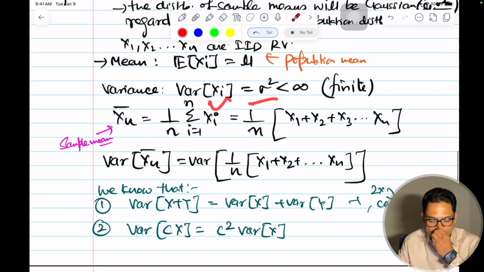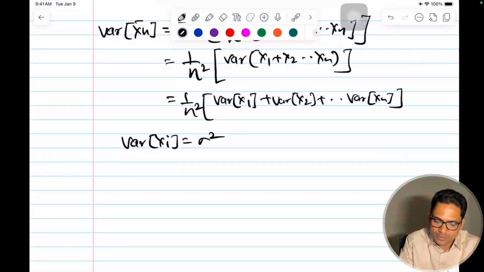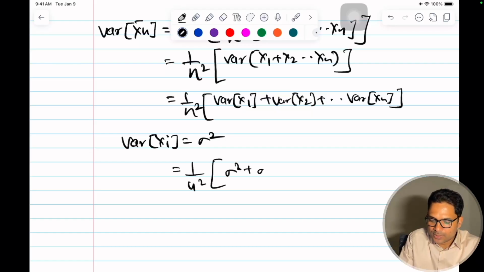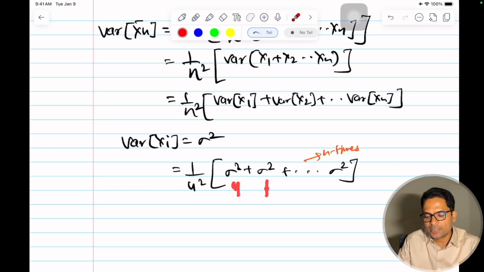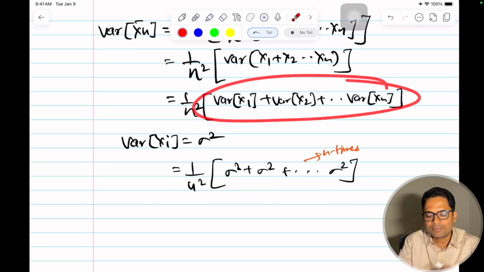So for each of the terms, we'll have sigma square plus so on till sigma square. This will be n times, for each of the terms, n times. The variance is sigma square, the same, because that is coming from the same sample.